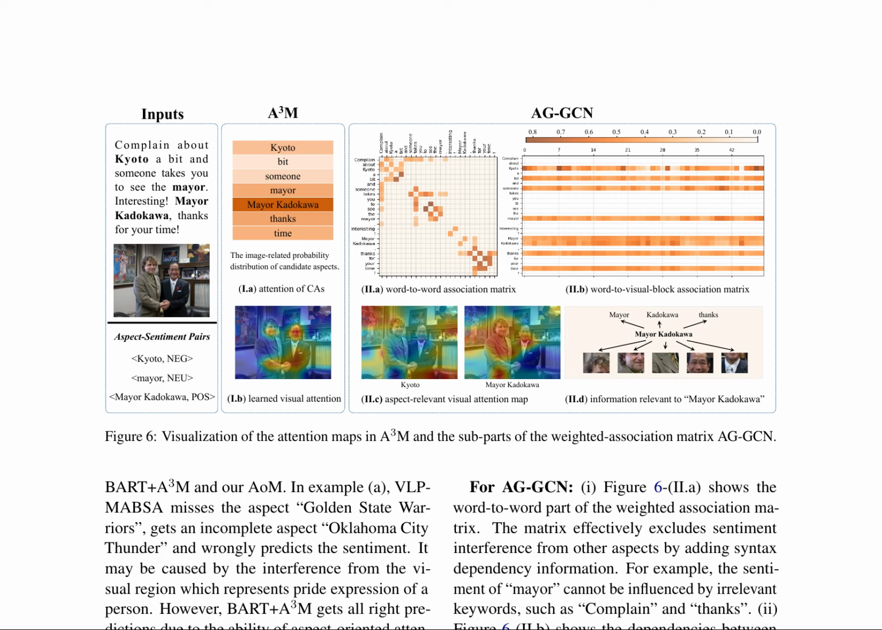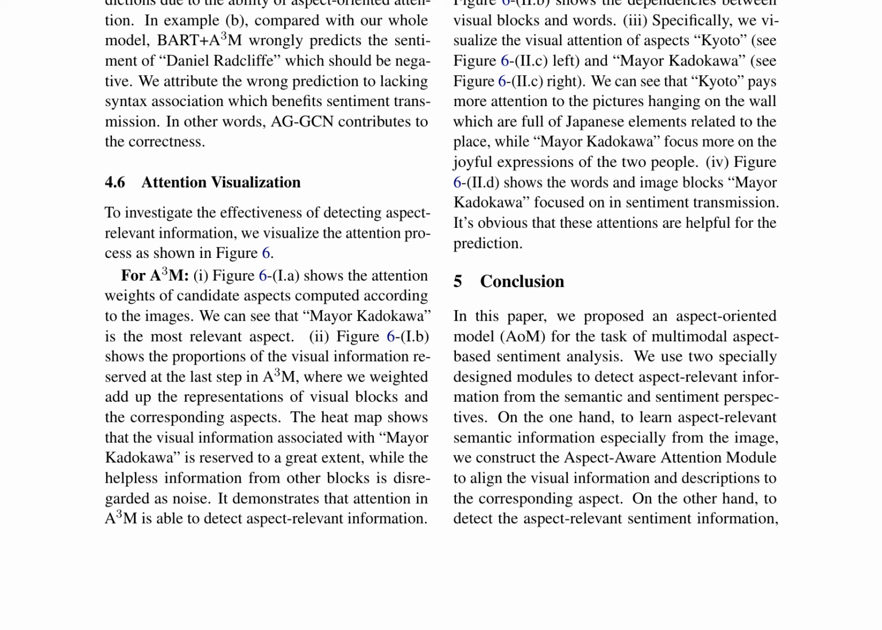The A3M model's multimodal sentiment analysis focuses on relevant aspects, with attention weights indicating Mayer Kadokawa as the most relevant. The AGGCN module incorporates word-to-word and word-to-visual block association matrices, excluding sentiment interference by utilizing syntax dependency information. Figure 6 visualizes attention maps, demonstrating the A3M's ability to detect aspect-relevant information, focusing on Mayer Kadokawa and Kyoto, with distinct attention patterns. This highlights the significance of aspect-oriented attention in improving sentiment analysis accuracy.